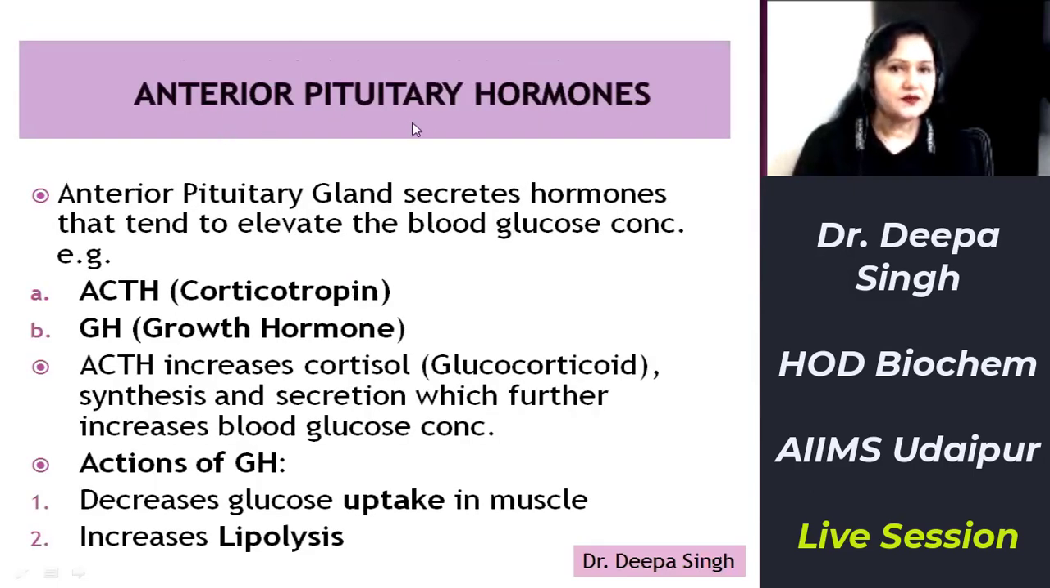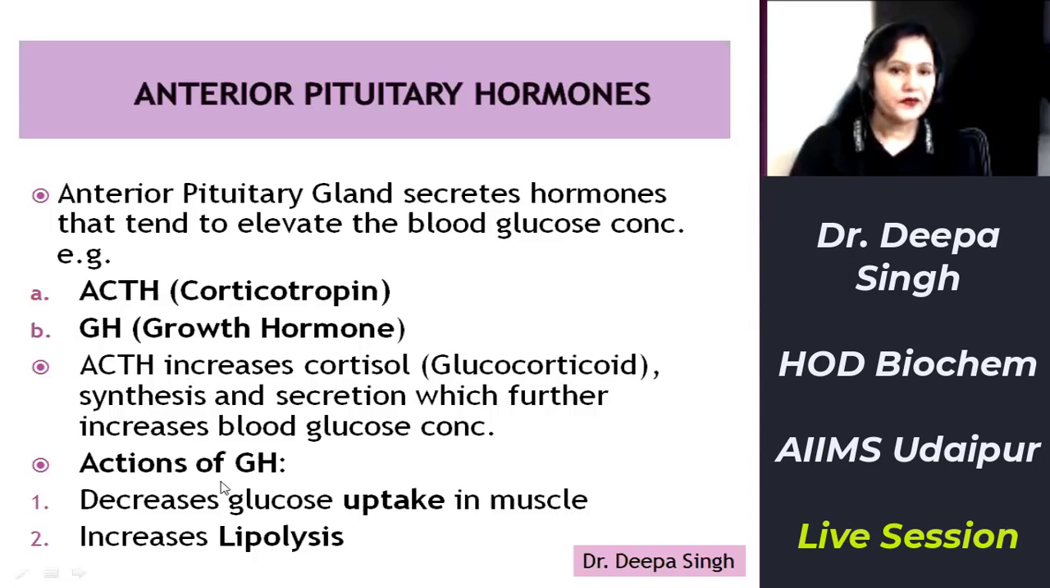Next comes anterior pituitary hormones. The anterior pituitary gland secretes hormones that again tend to elevate the blood glucose concentration, for example, ACTH, adrenocorticotropic hormone, and growth hormone. Both of these hormones ultimately increase the blood glucose concentration. The function of ACTH is that it increases the synthesis and release of glucocorticoids. And we already know that glucocorticoids enhance blood glucose concentration. So by increasing the synthesis and secretion of glucocorticoids, ACTH is also increasing the blood glucose concentration.